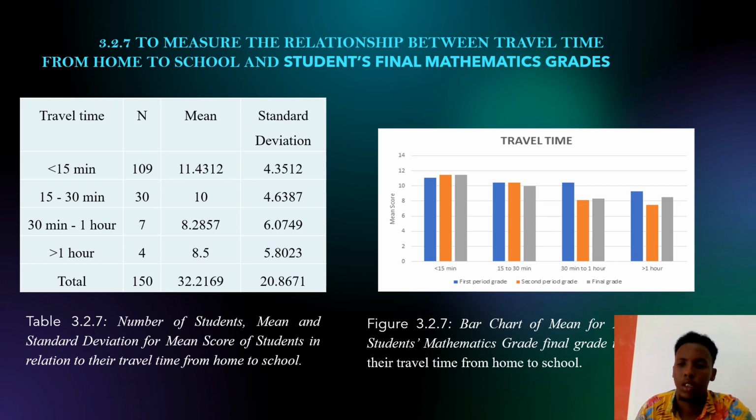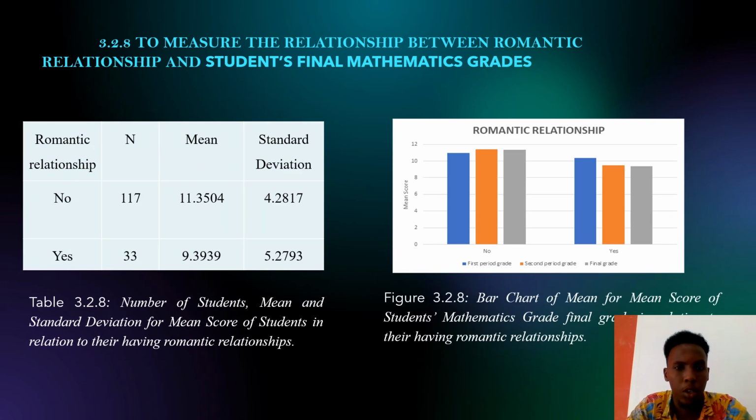So next. Finally, we measure the relationship between romantic relationship and student final mathematics grade. As you see, this figure contains a table and a bar chart. The table is talking about the romantic relationship, and the bar chart is talking about the same thing.